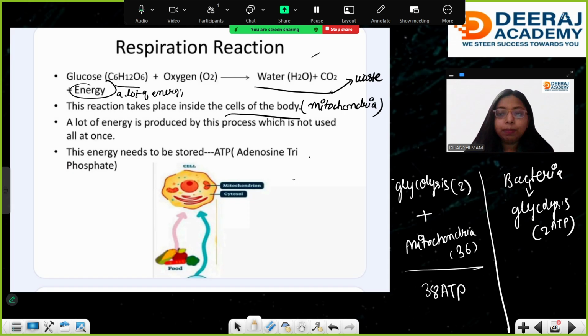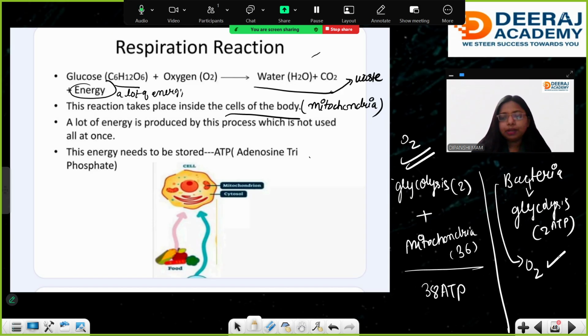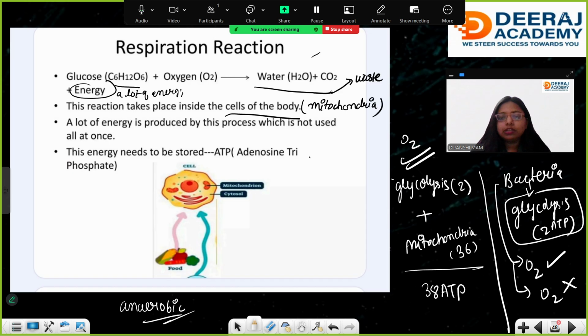What about anaerobic respiration? Yes, in the presence of oxygen is very important for aerobic respiration. And in bacteria, whether oxygen is present or absent, only glycolysis is the source of energy. Ma'am, what about anaerobic organisms? Anaerobic organisms will not use any oxygen. Because oxygen is mainly used in the mitochondria, they produce energy only through glycolysis, which is very little energy.